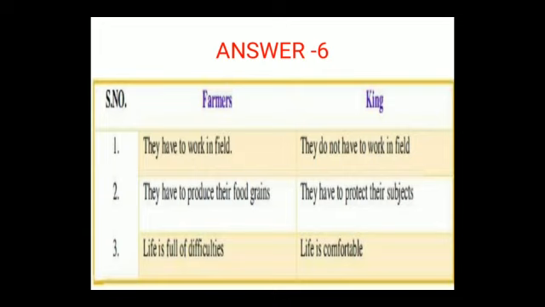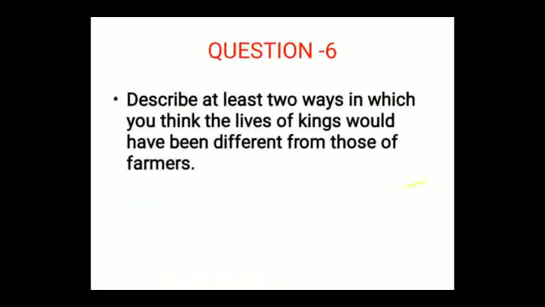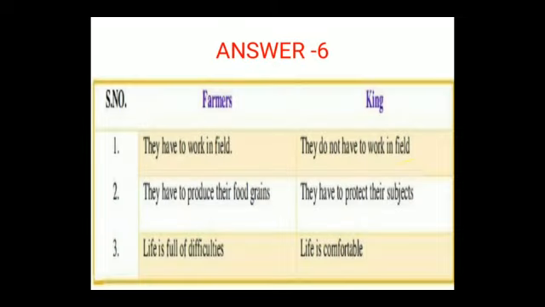Farmers, first point, they have to work in field. Kings, they do not have to work in field. Second point, they have to produce their food grains. Farmers have to produce their food grains by themselves. Kings, they have to protect their subjects, means they have to protect their people of their state. Farmer's life is full of difficulties. King's life is comfortable. So these are some of the ways how the life of farmers and the kings was different.